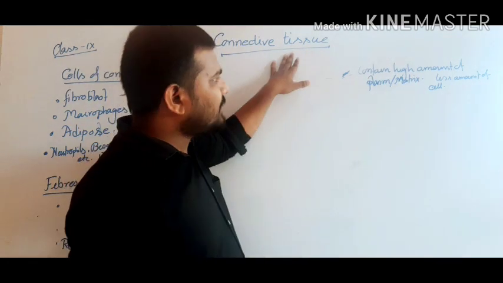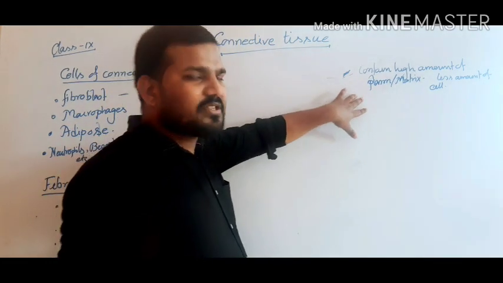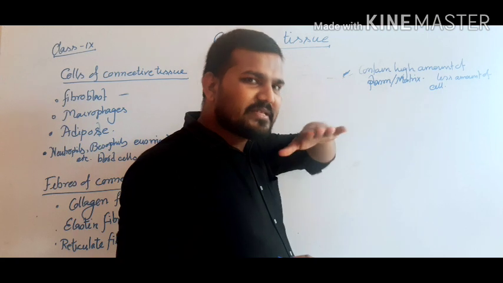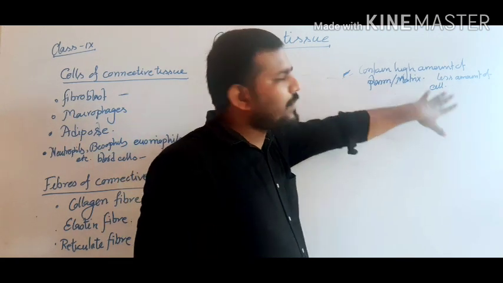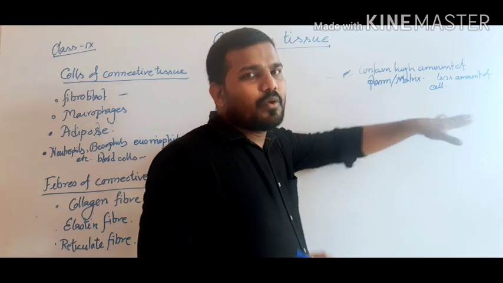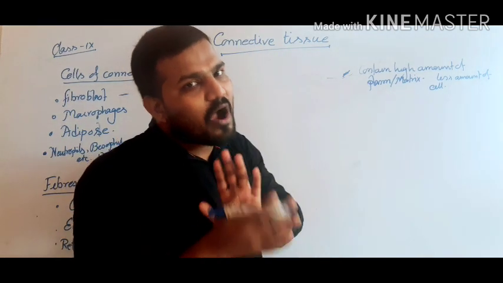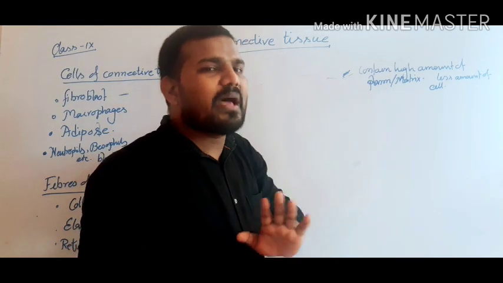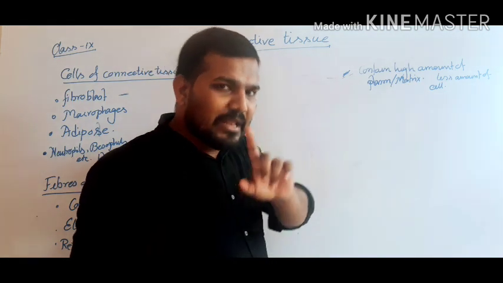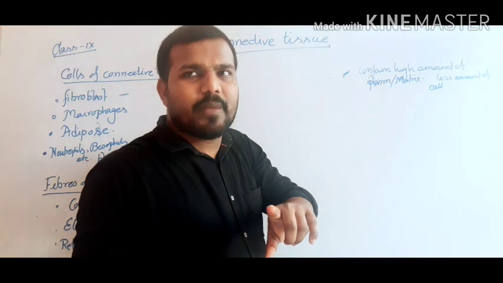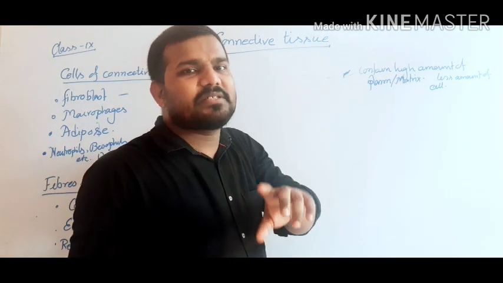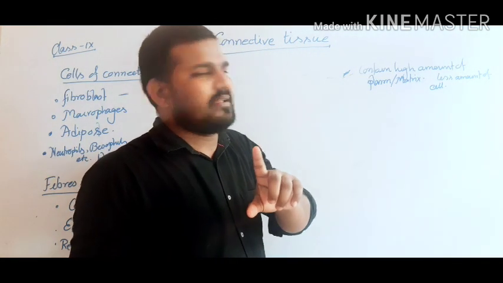The connective tissue contains a high amount of plasma or matrix. Matrix is the basic substance in which the cells are scattered, and there is a less amount of cell. If we observe blood, it is formed by 55% plasma or matrix, which is liquid in nature, and within this 55% plasma or matrix, the 45% of cells are scattered.